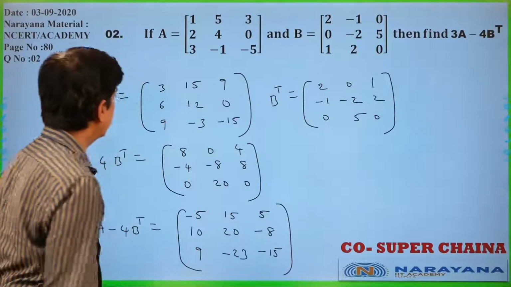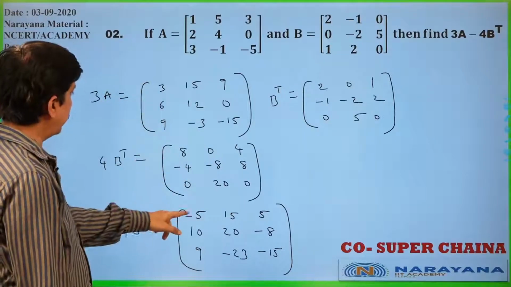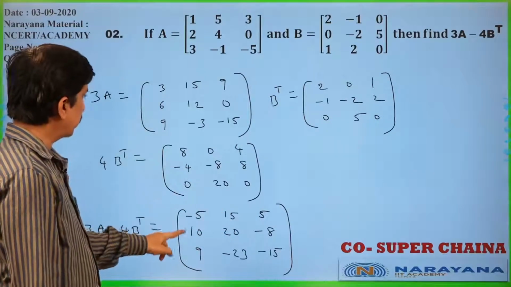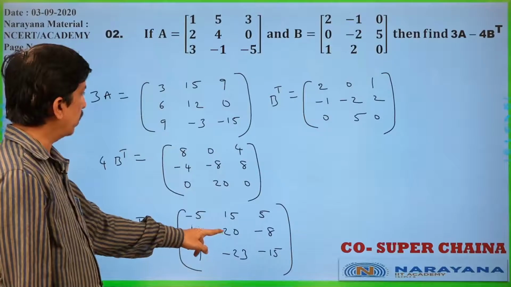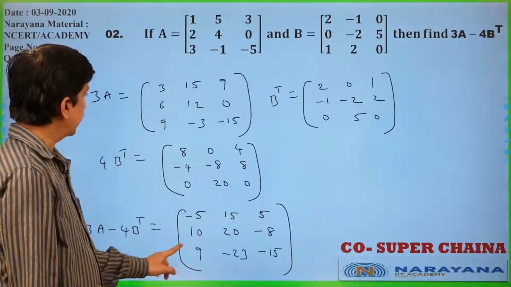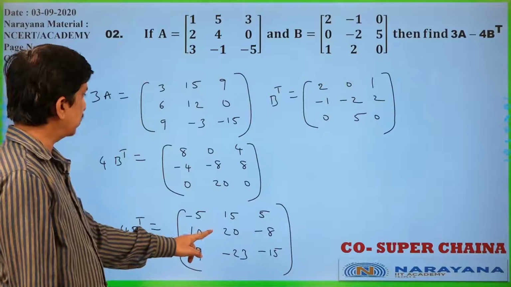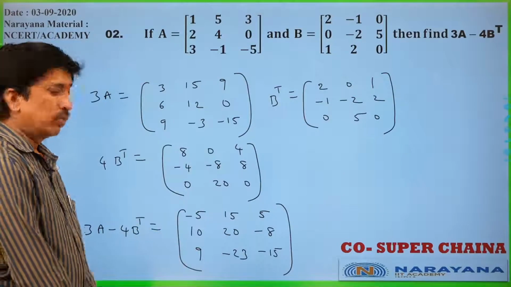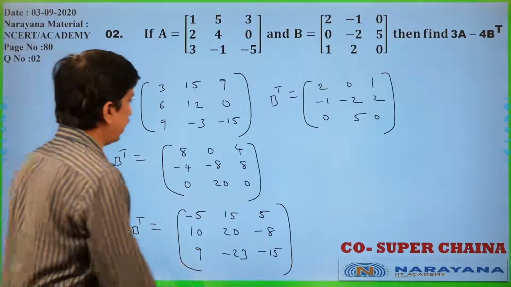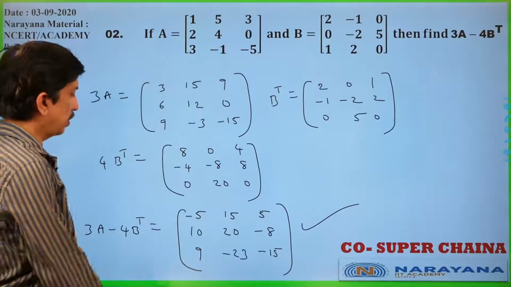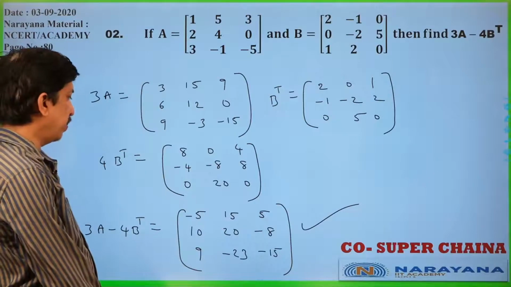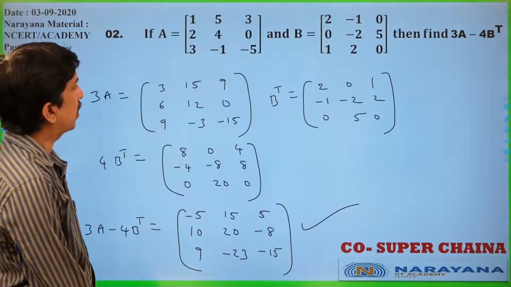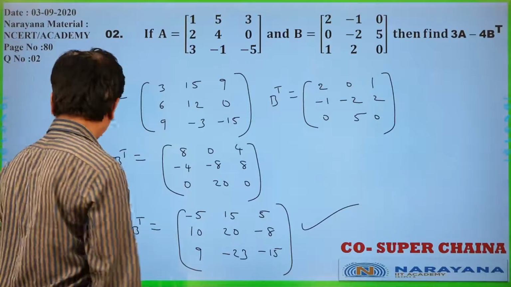Once again you check that one. 3 minus 8, minus 5, 15 minus 0, 15, 9 minus 4, 5, 6 minus of minus 4, 10, 12 plus 8, 20, 0 minus 8, minus 8, 9 minus 0, 9, minus 3 minus 20, minus 23, minus 15 minus 0, minus 15. So, 3A minus 4B transpose is what? This is the answer: minus 5, 15, 5, 10, 20, minus 8, 9, minus 23, minus 15. It is a 3 by 3 matrix. Let us move to the next question.